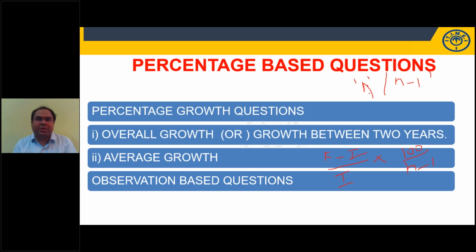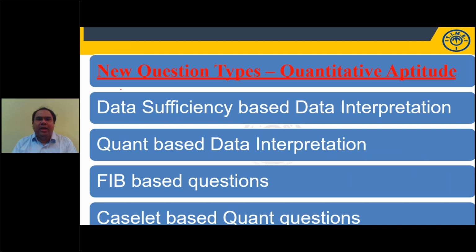Right? So observation based questions will also be there. Overall growth questions can be asked, or growth between any 2 years. What is the percentage increase from here to here, or decrease from here to here, can be asked. Average growth, average annual growth rate, AGR, is basically nothing but percentage increase divided by n minus 1 if there are n years: 5 years divided by 4, 6 years divided by 5, 10 years divided by 9. These are new question types asked in quantitative aptitude, students.